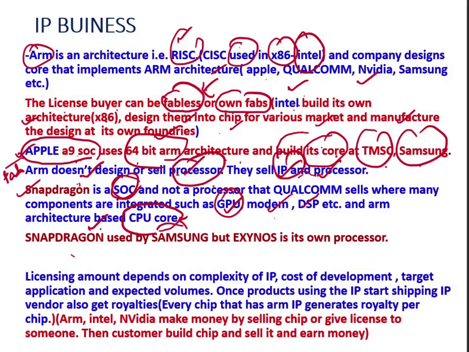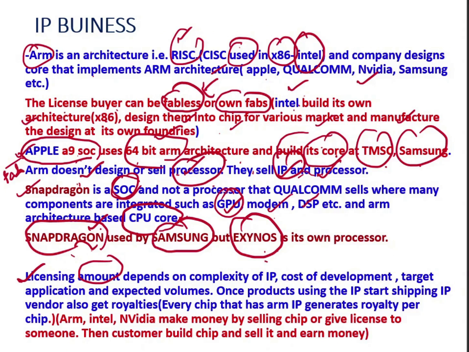Snapdragon is used by Samsung. We also know that Samsung uses the Snapdragon SoC, right? But Samsung's own processor is Exynos. Sometimes Samsung also uses an SoC belonging to another company, like Snapdragon belongs to Qualcomm. And the licensing amount: how much do they pay? The licensing amount depends on the complexity of the IP, the cost of development, the target application, and expected volume. Expected volume means how many ICs someone is going to design. Okay, IC, not IP, the integrated circuit someone is going to design.